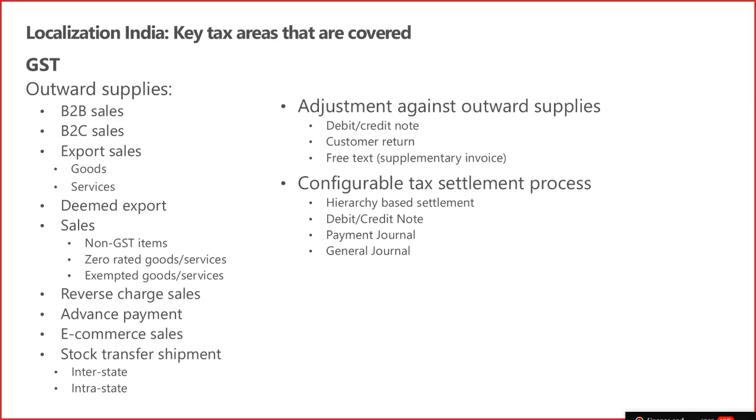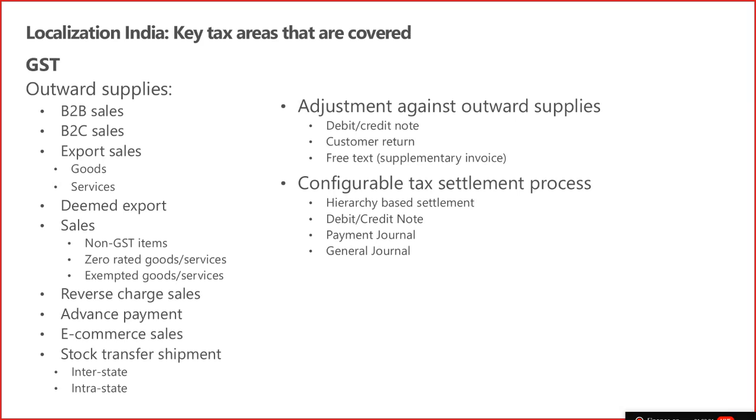Then reverse charge sales. Reverse charge has no impact on the tax calculation, but those transactions need to be reported back to the government. So the transaction has to be identified. The reverse charge sales transactions need to be disclosed in the return, and that is identified. Identification is possible in the application.